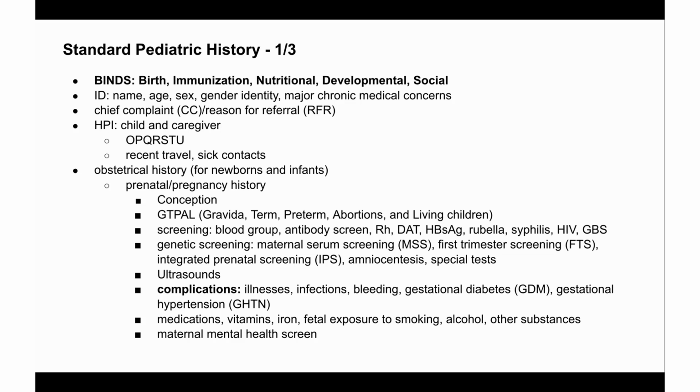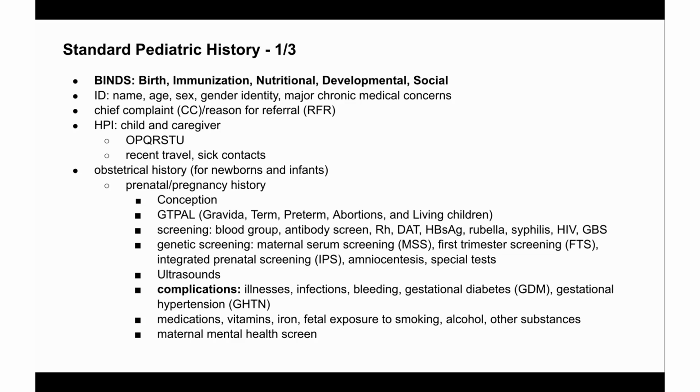So for the birth history, you want to explore the obstetric history, especially when they're newborns and infants, you're seeing them first time post birth. You want to collect information on prenatal or pregnancy history. So how were they conceived? What's the mother's pregnancy history? How many pregnancies has the mother had? How many abortions, living children, dead children, and all of that? Then you go on to screening done during the pregnancy period.